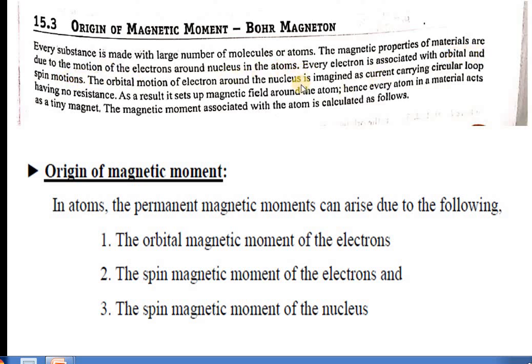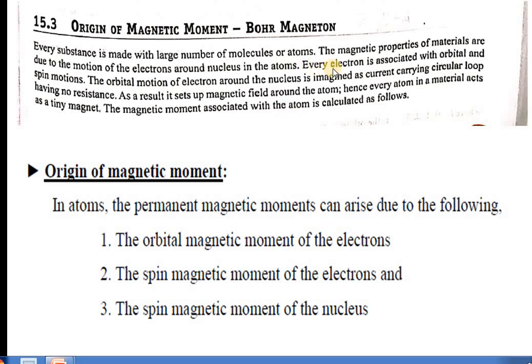So here, if you consider an atom, it in turn contains a core called the nucleus, and around the nucleus the electrons will be moving in a circular orbit. That is an assumption. Here every electron is associated with orbital and spin motion. The electron orbits around the nucleus, and while orbiting, these electrons spin about themselves.